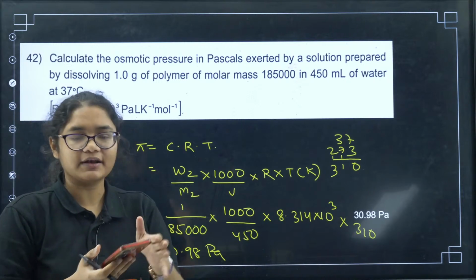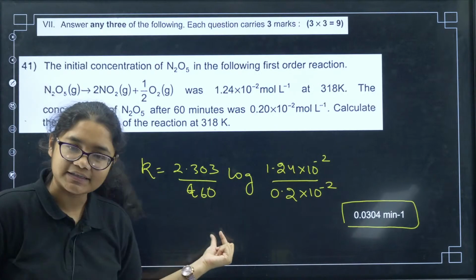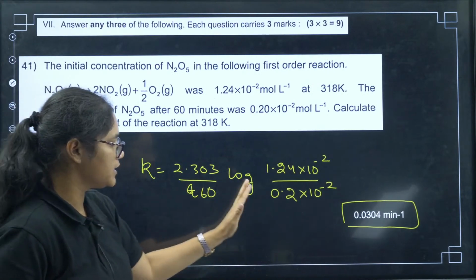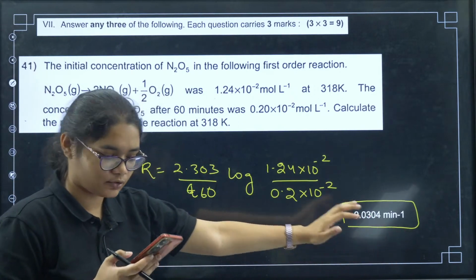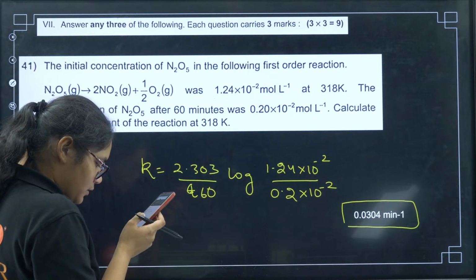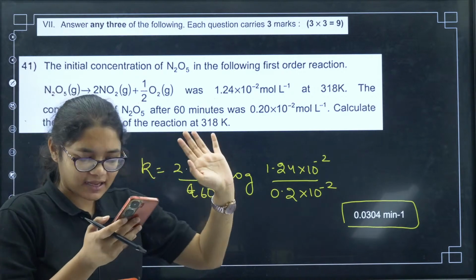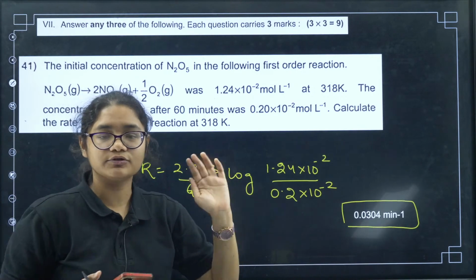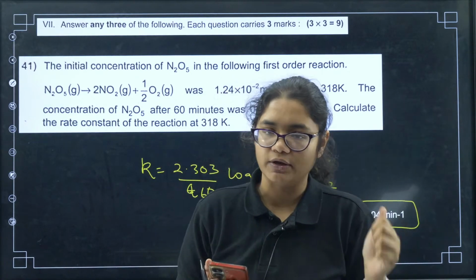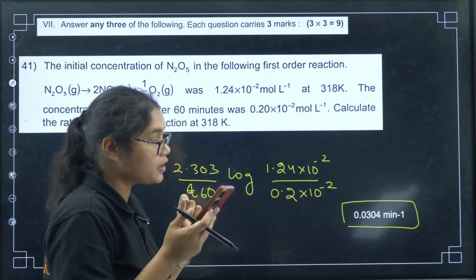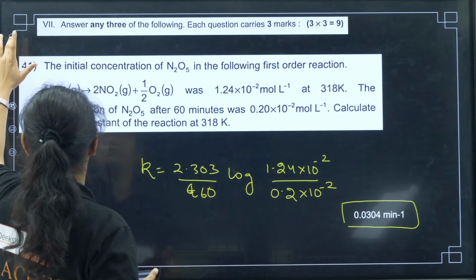You can convert it into seconds also, there is no problem. In the previous question, you can keep it 60 minutes or convert it into seconds. If you convert into seconds, the unit will change. Otherwise, if you have done it in minutes, the answer will be 0.0304. Okay, clear? Students who have converted into seconds, please do not worry, you will get marks. You can write in any units. It is not mentioned to find the rate constant in any particular unit, so any unit you can use.